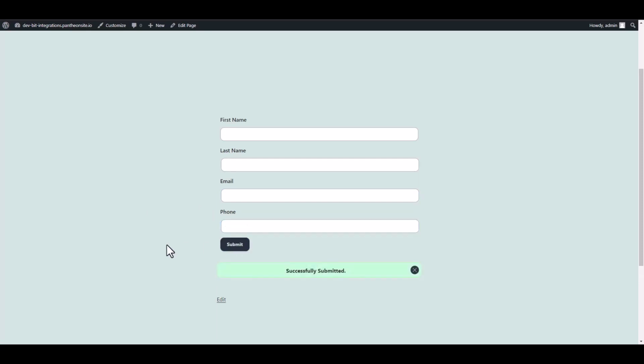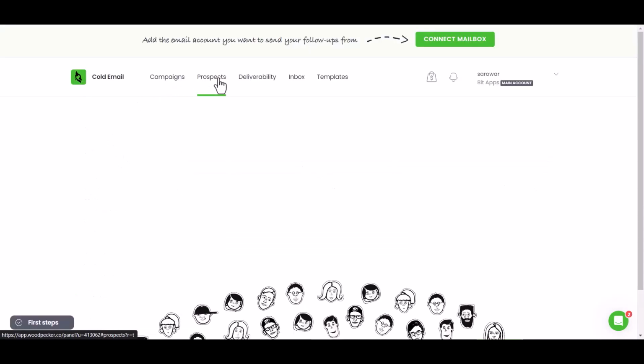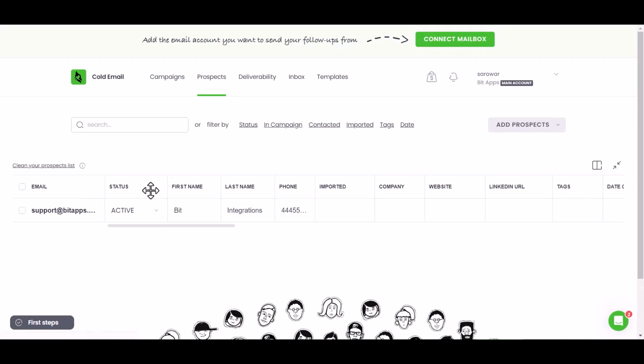Submit the form. Now go to the Woodpecker site and go to Prospects. You can see the data came successfully in the Woodpecker site.